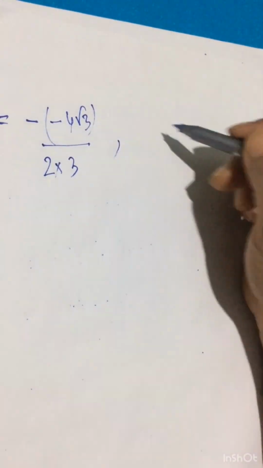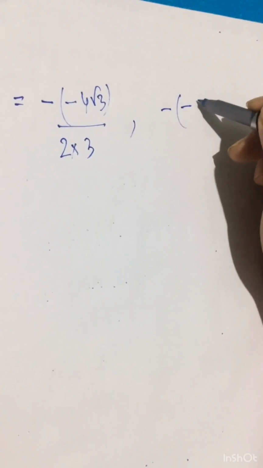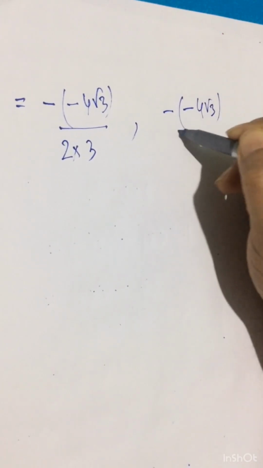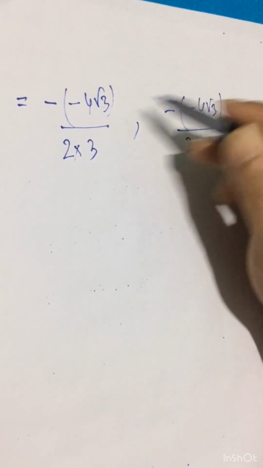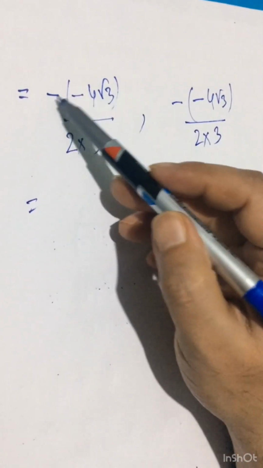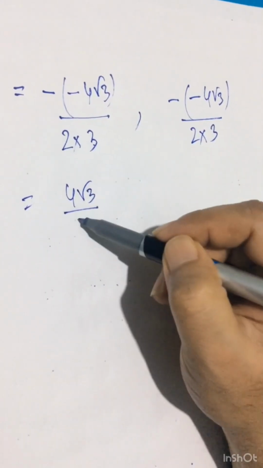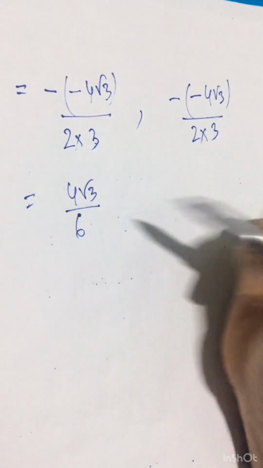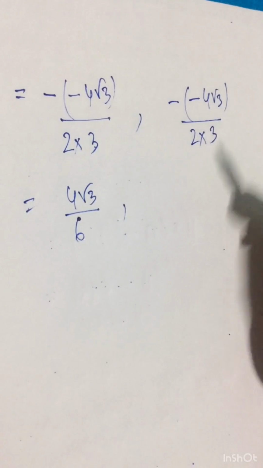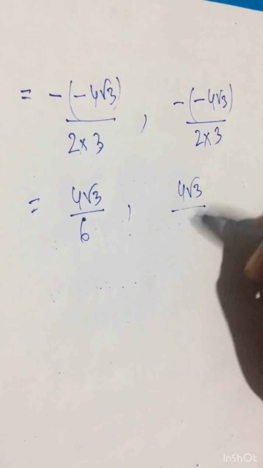I will write once more, same, minus b by 2a. To avoid mistakes, it is better to write twice. Okay, so minus into minus is plus, so 4 root 3 by 2 into 3, 6. Here also same, minus and minus plus, 4 root 3 by 2 into 3, 6.